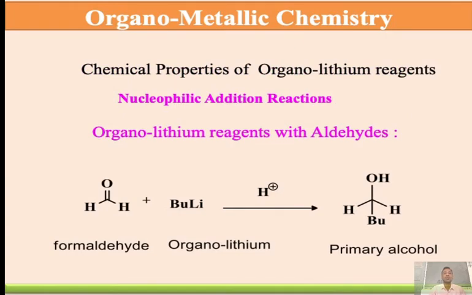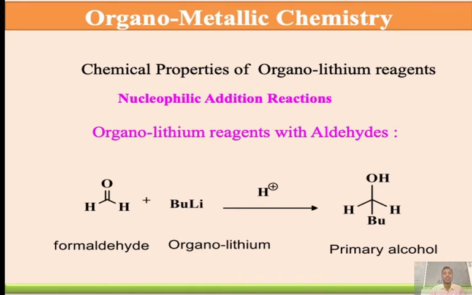The next chemical property is nucleophilic addition reactions on carbonyl carbon. Organolithium reagents with aldehydes is the first one.